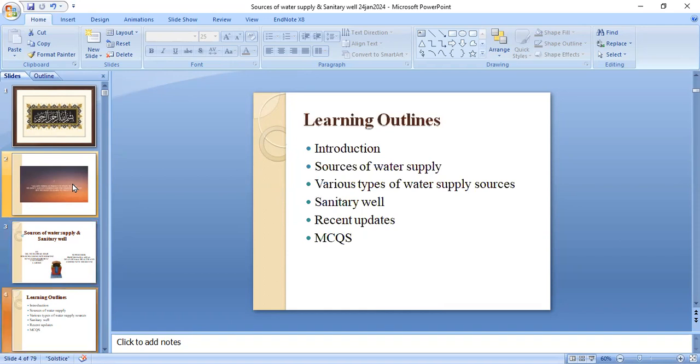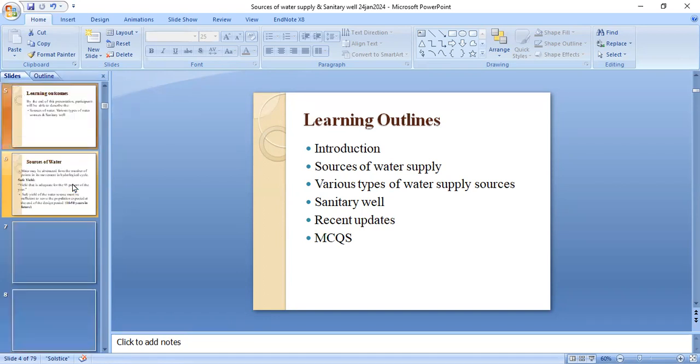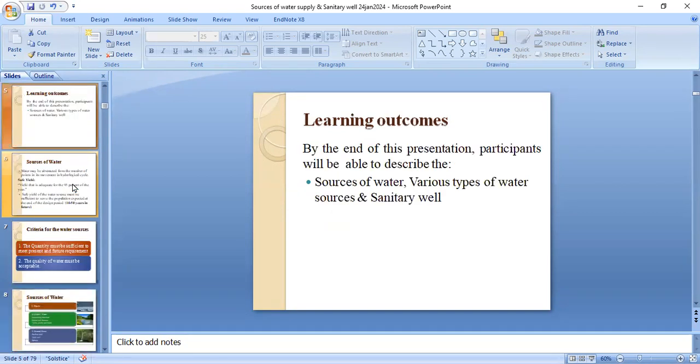The learning outlines of today's presentation will be introduction to the water supply and sanitary well, sources of water supply, various types of water supply sources, sanitary well, recent updates, and at the end all the MCQs. By the end of this presentation, participants will be able to describe the source of water supply, various types of water sources, and the sanitary well.